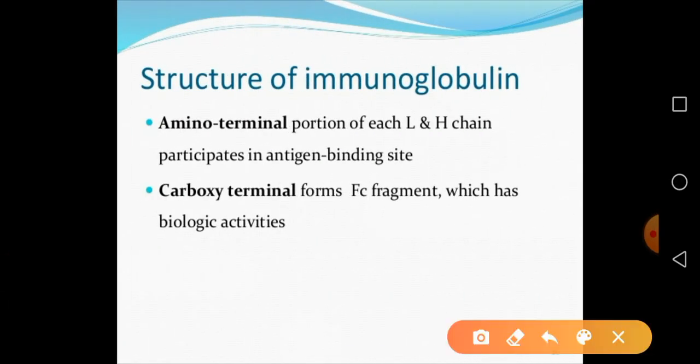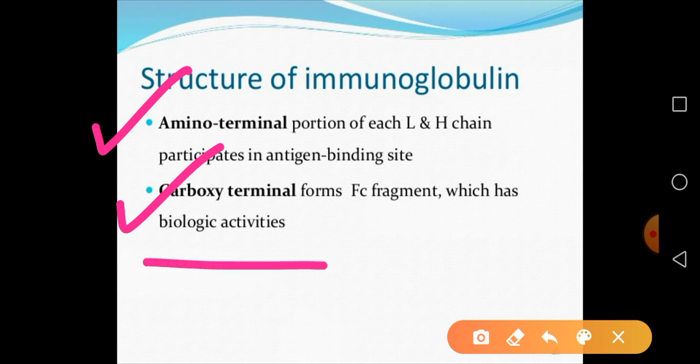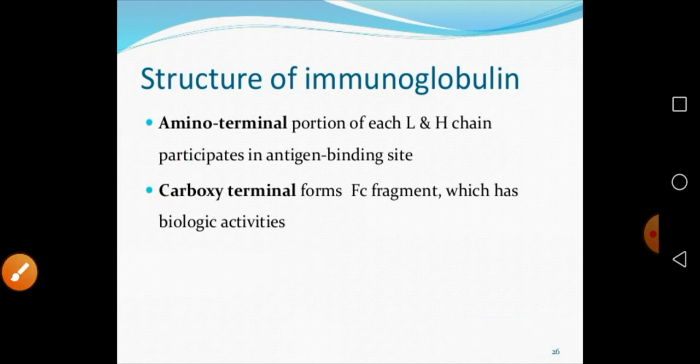So try to understand this. The amino terminus is responsible for the antigen binding, and the carboxyl terminus is responsible for the different biological activities. Which biological activities? Activation of the complement protein, then binding to the cell surface receptor. So these are the functions of the carboxyl terminal end.